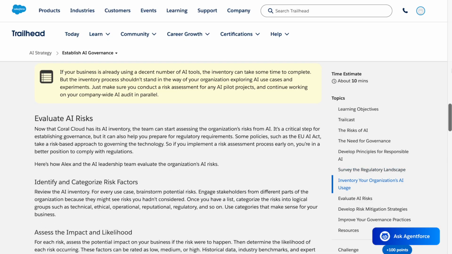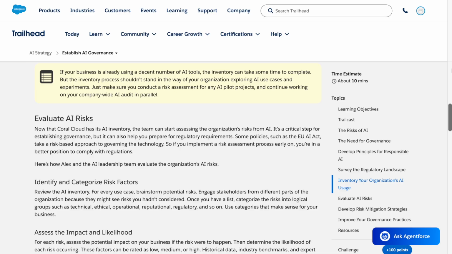Note: if your business is already using a decent number of AI tools, the inventory can take some time to complete. But the inventory process shouldn't stand in the way of your organization exploring AI use cases and experiments. Just make sure you conduct a risk assessment for any AI pilot projects and continue working on your company-wide AI audit in parallel. Evaluate AI risks.